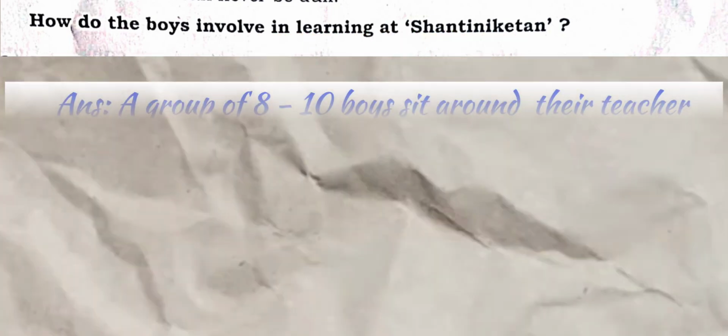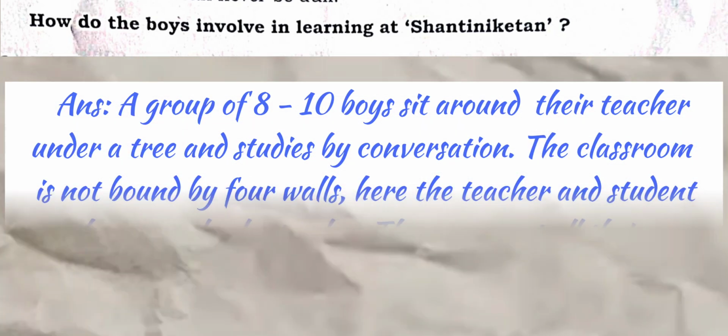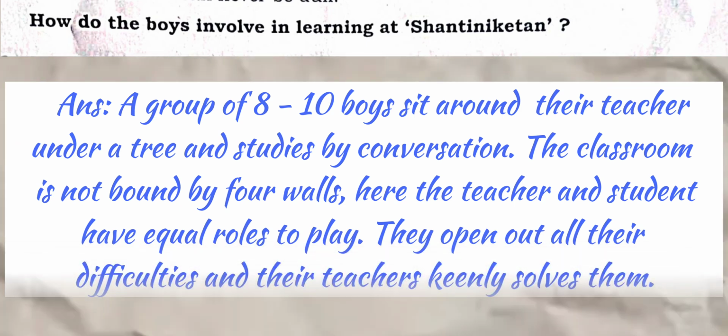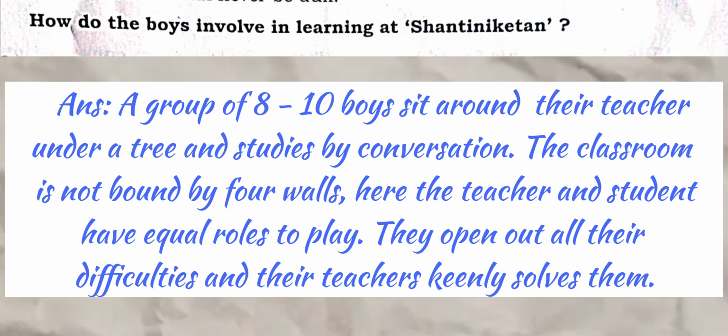Question. How do the boys involve in learning at Shantiniketan? Answer. A group of 8-10 boys sit around their teacher under a tree and study by conversation. The classroom is not bound by 4 walls. Here the teacher and student have equal roles to play. They open out their difficulties and their teachers keenly solve them.